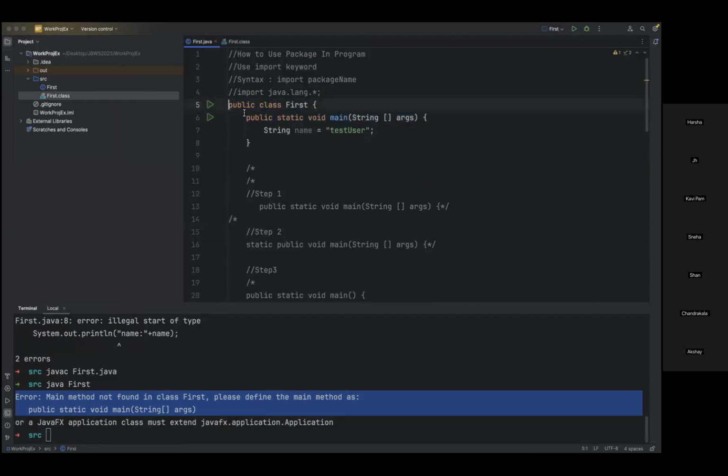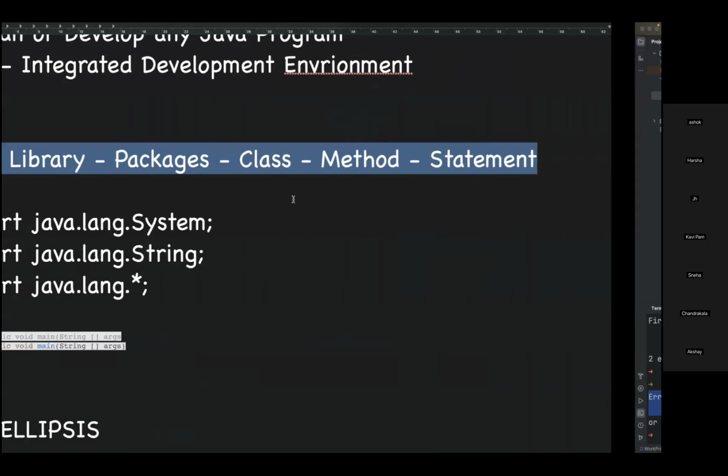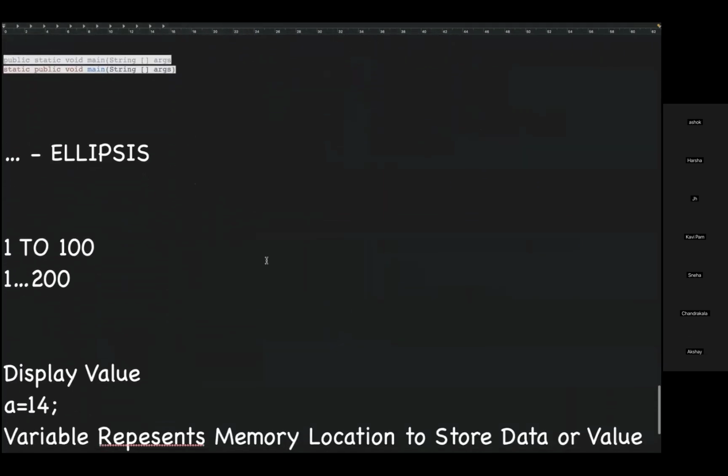These two steps are important to develop any program. So if I want to write any Java program, for now what you can understand is that I need to define a class name like this, and I need to define the main method. Okay. Any other queries?